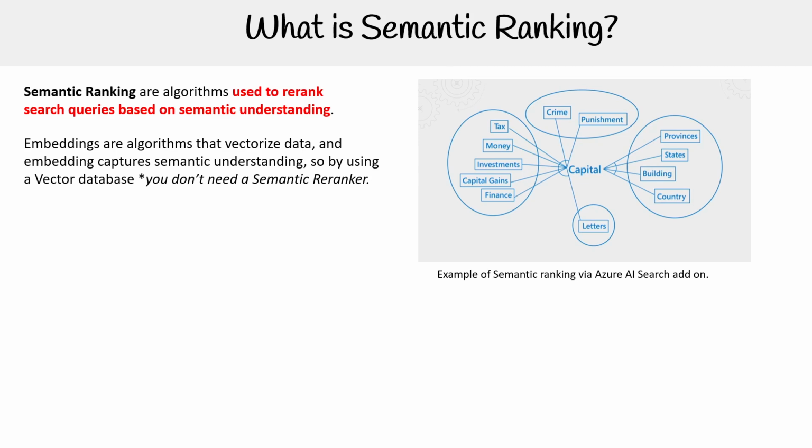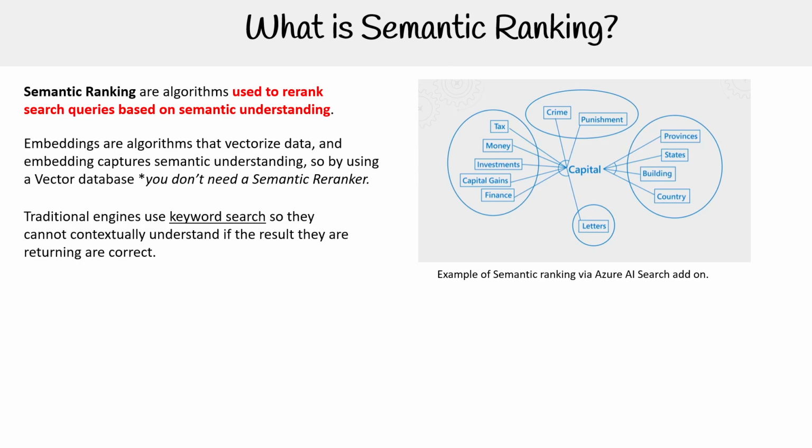Okay? So why do we care about this then? Many companies already have traditional data stores, right? Like they're using Postgres or whatever, and they have a search engine, whether it's Elasticsearch or Lucene or Solr, whatever search engine you want. So they probably are just used to using keyword search, right? And if they want to integrate that with their RAG, they're going to find that it doesn't always pull the most relevant documents. So how can they get semantic understanding? And that's where the semantic ranker comes into play.